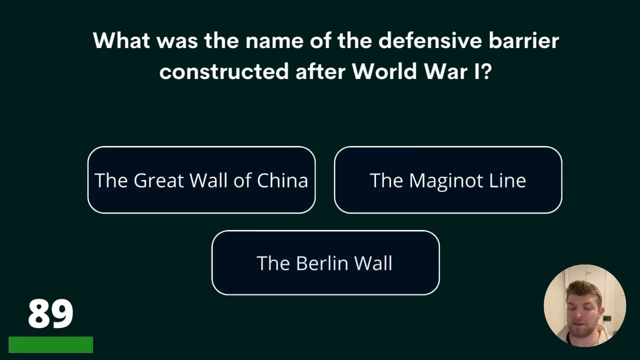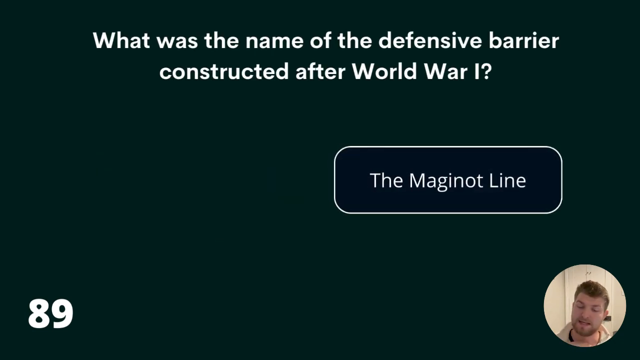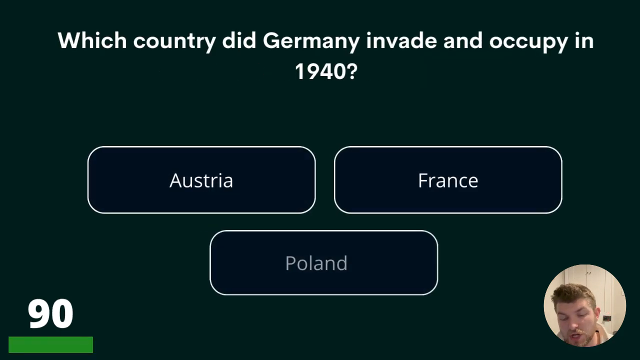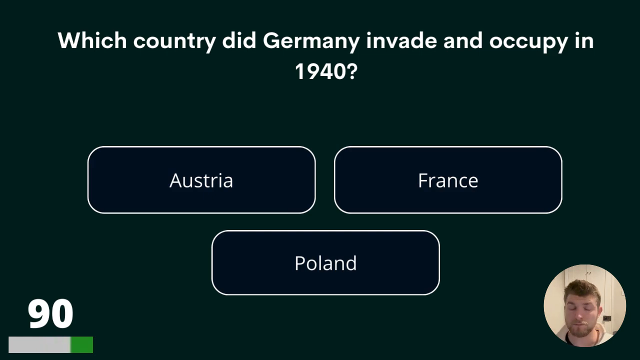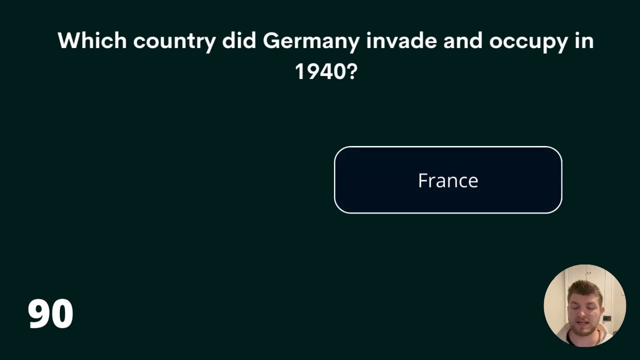89. What was the name of the defensive barrier constructed after World War I? The Great Wall of China, the Maginot Line, or the Berlin Wall? The answer is the Maginot Line. 90. Which country did Germany invade and occupy in 1940? Austria, France, or Poland? The answer is France.